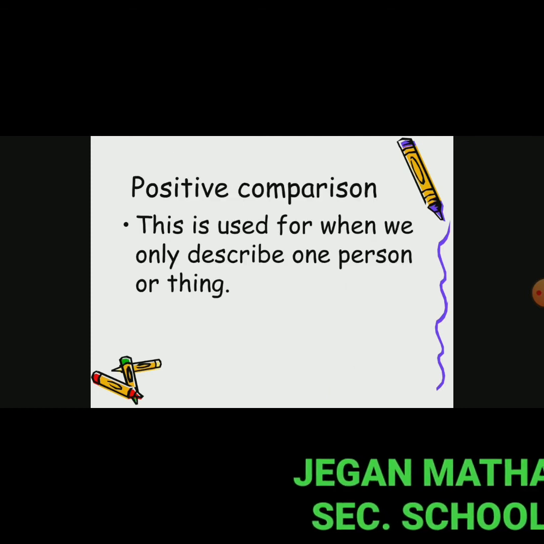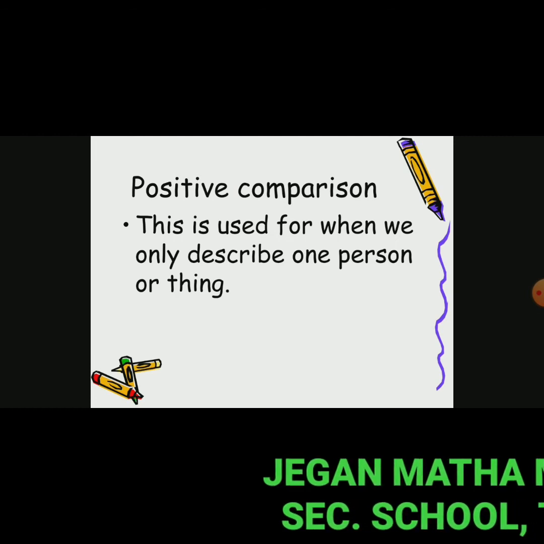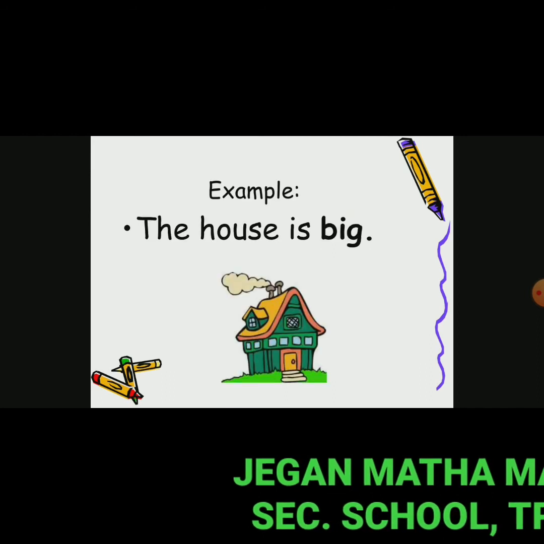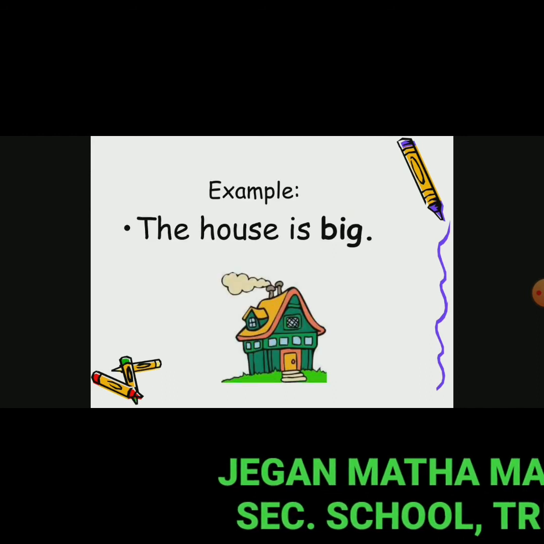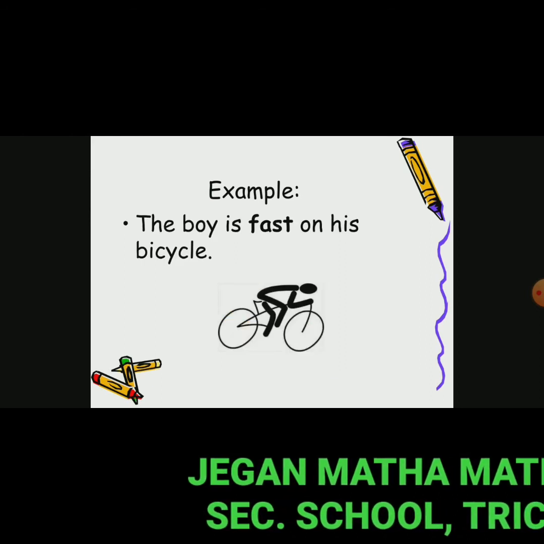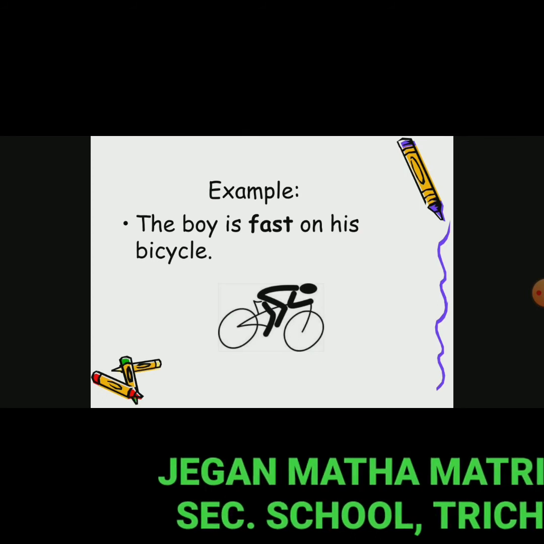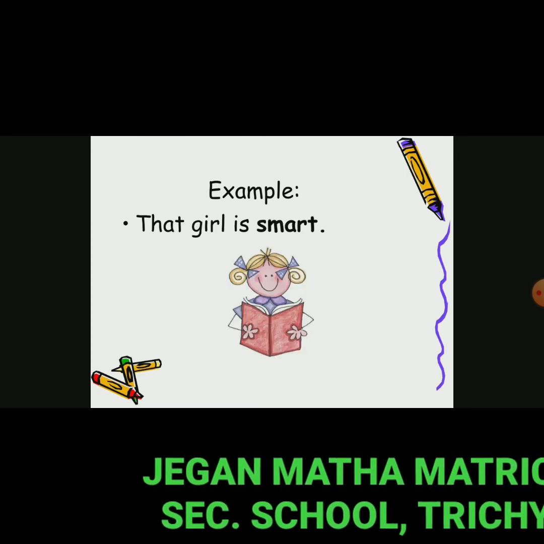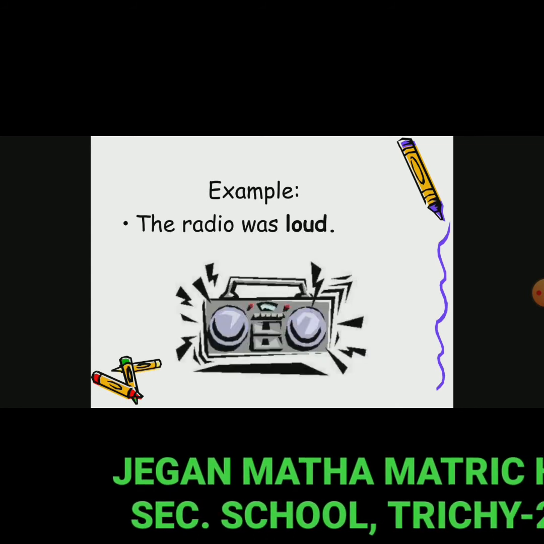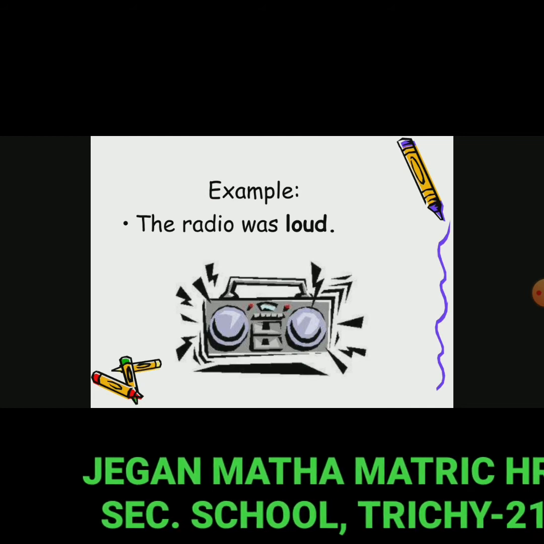Positive comparison is used when we describe only one person or thing. It is called positive. For example, the house is big. The boy is fast on his bicycle. Which is the adjective? Fast. That girl is smart. Adjective, smart. The radio was loud. Loud is the adjective. So this is positive degree.